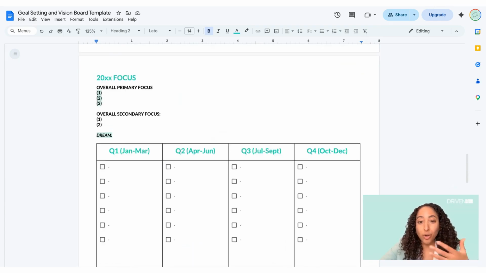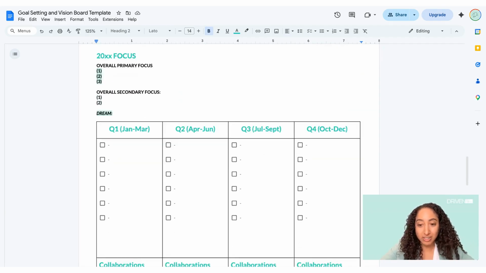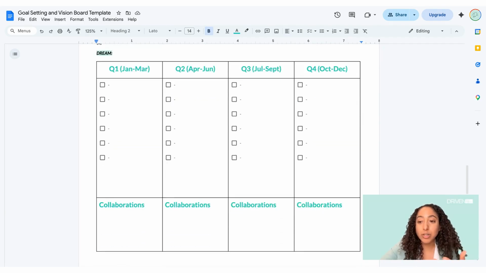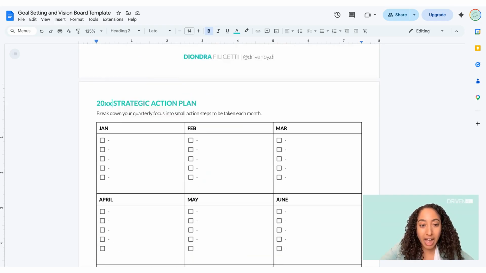4 sections and your whole year mapped out with intention. That's the 3-year vision, your priorities, your quarterly focus, and then your monthly action steps.